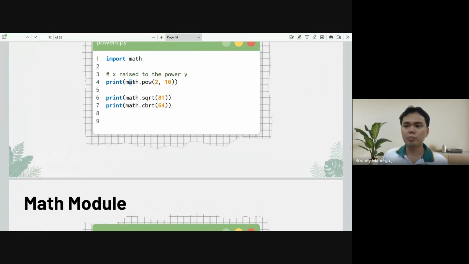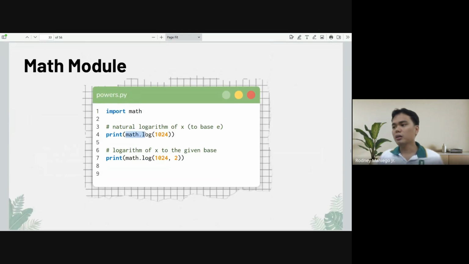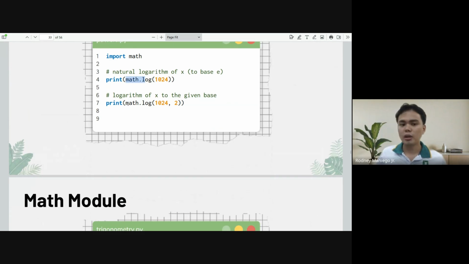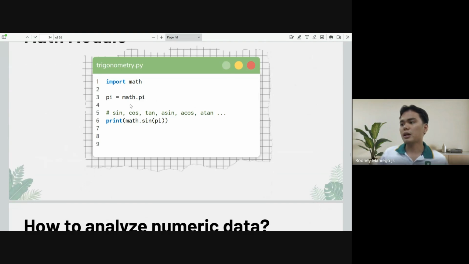That's math.pow for power, math.sqrt for square root, math.cbrt for cube root, math.log for getting the natural logarithm of a number, and getting the logarithm of a number given the base. Constants like pi, and so on.